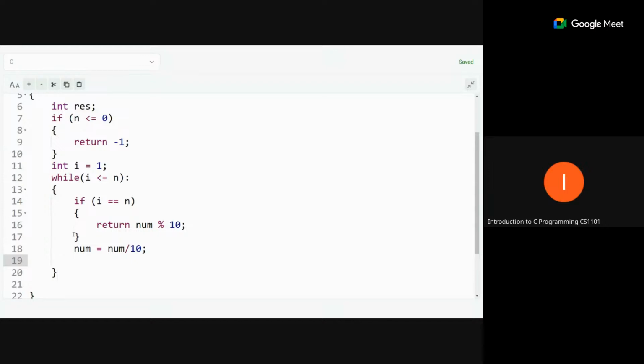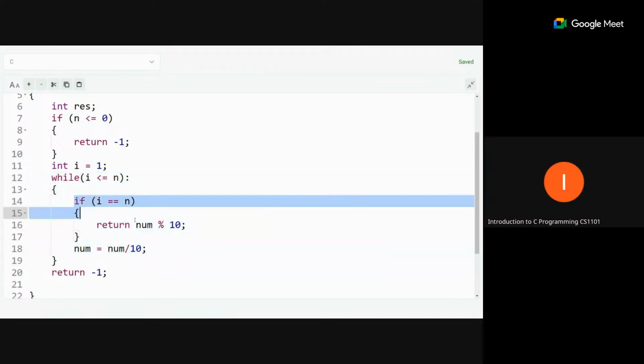Okay, so this loop will return the correct answer if our n is valid and within the range of the number of digits. Suppose our n value is greater than the length of the input number. In that case we return -1. This statement will only run if the return inside the while loop is never executed. Otherwise, if n is a valid number, the loop returns at some point, and that will be the terminating point of this function.